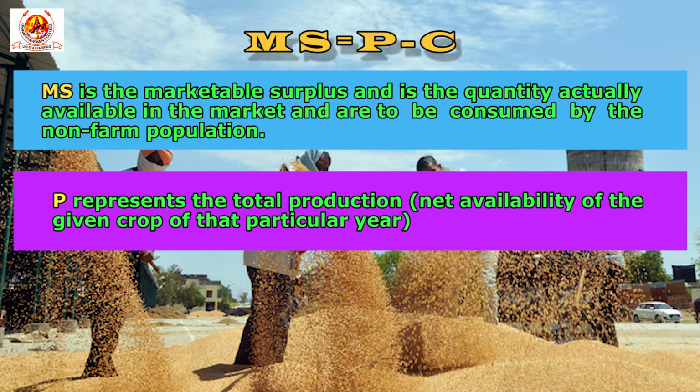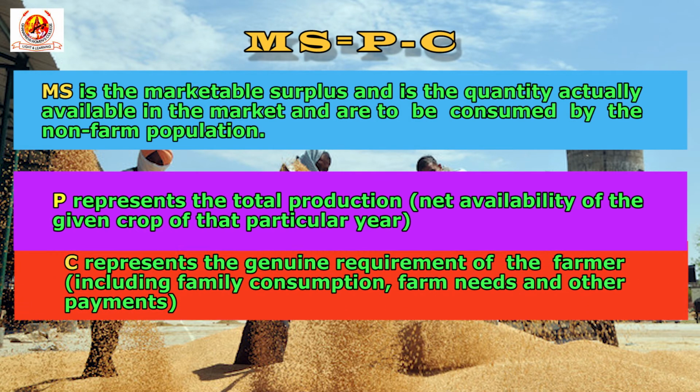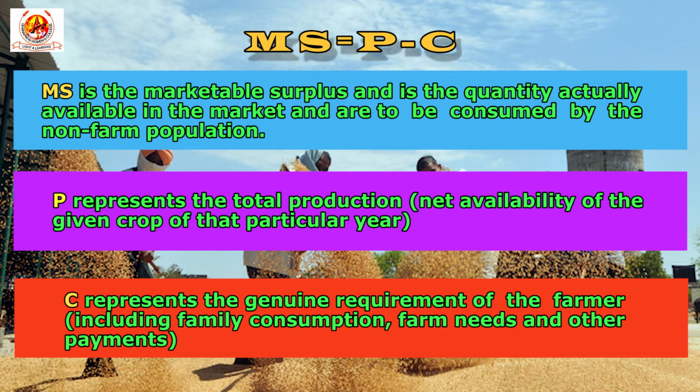And what does C represent? C is a very important part in this formula: it represents the genuine requirement of the farmer that is to be deducted from the total production. This genuine requirement of the farmer includes family consumption, farm needs and other payments.